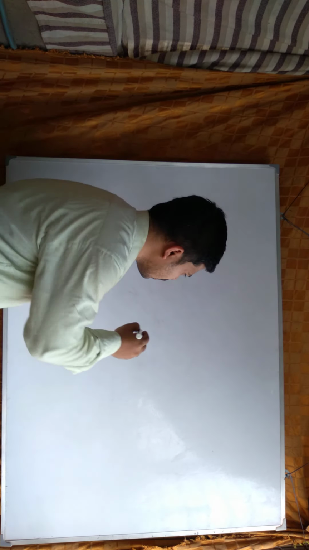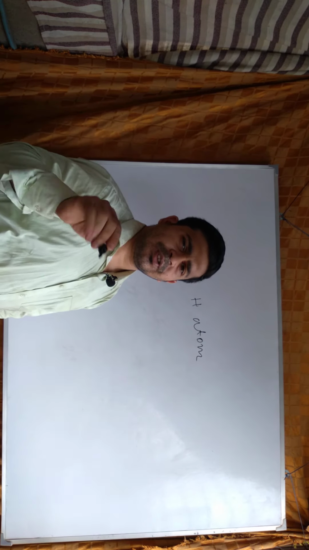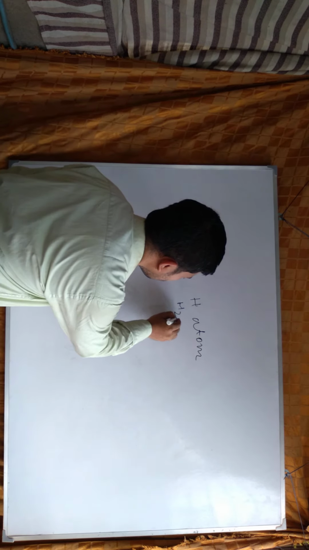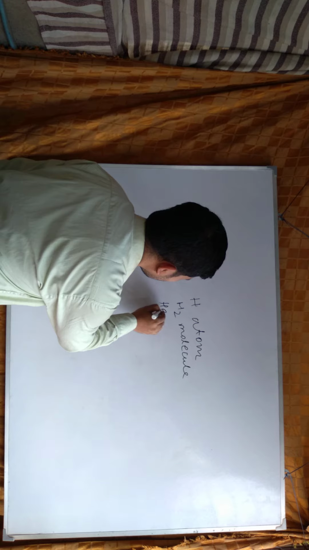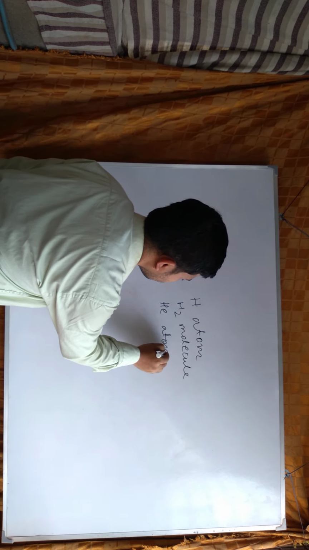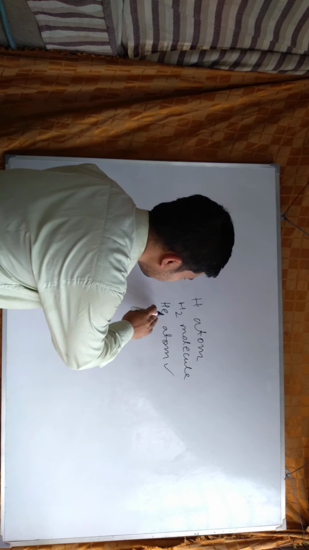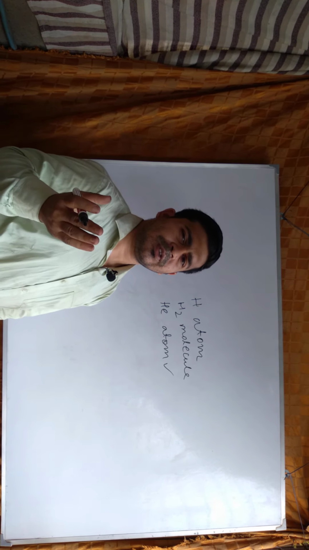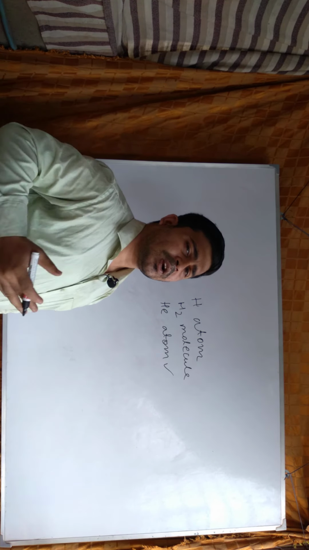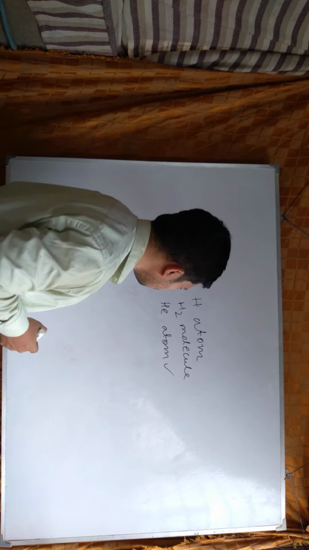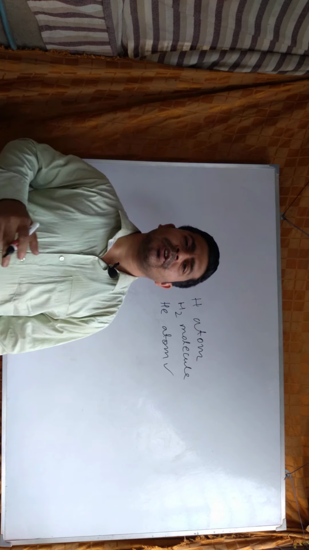For example, we will see where an atom exists independently and where it does not. Hydrogen atom does not exist independently, it forms an H2 molecule. But helium atom exists independently. It does not form a molecule because it already has a stable electronic configuration, so it does not combine with more than one atom to form a molecule. So atoms may exist independently, or may not exist independently.